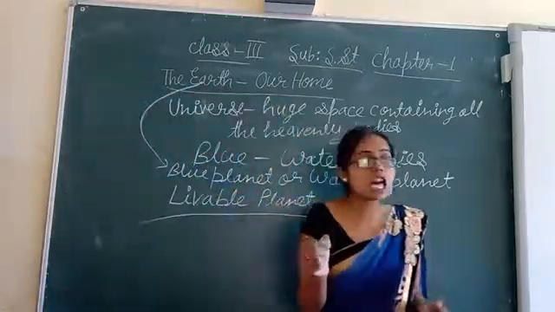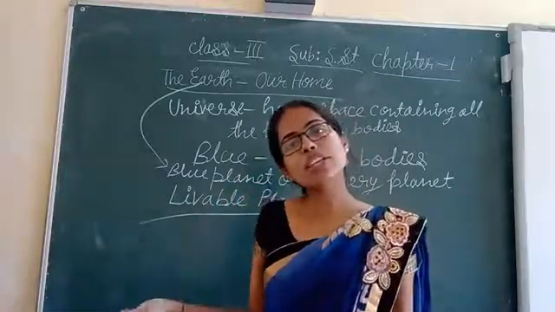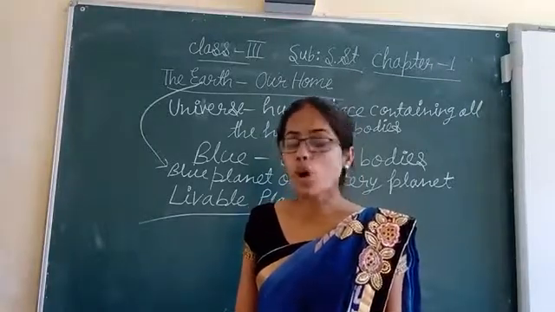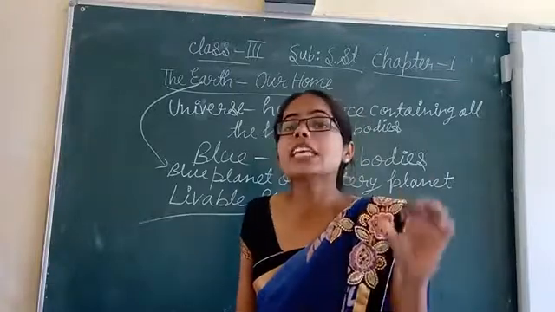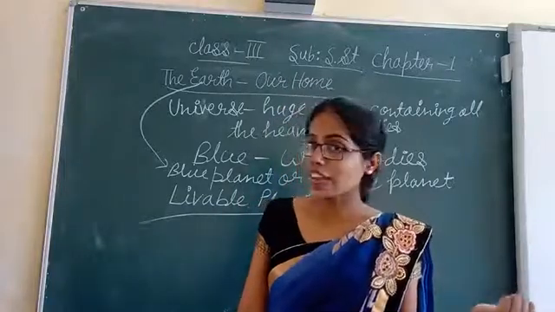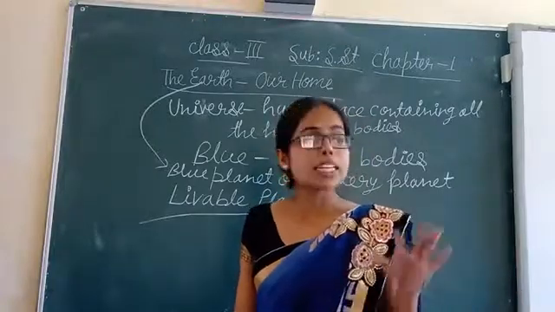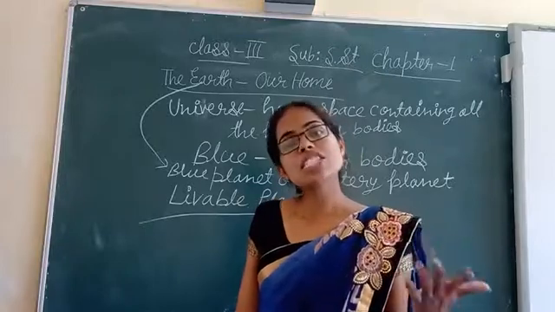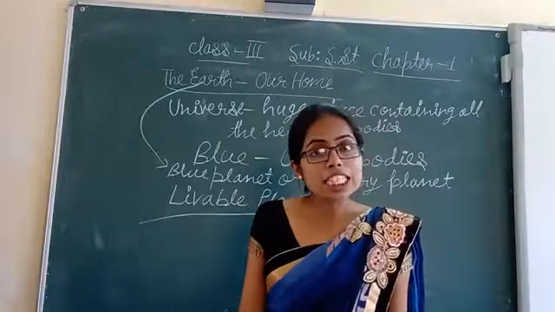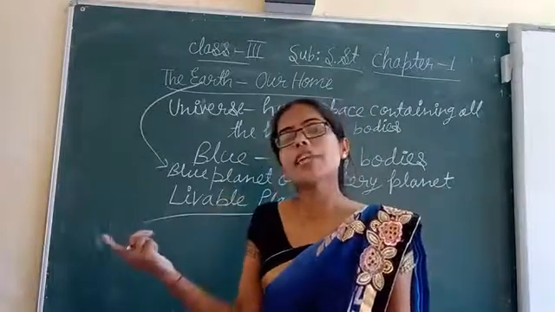The Earth is the home of all living things. We live on the Earth. Plants also live on the Earth. Animals also live on the Earth. So far, we do not know how many other places in the universe other than the Earth have life. We have heard about Mars, but the research is still going on. It's not clear.